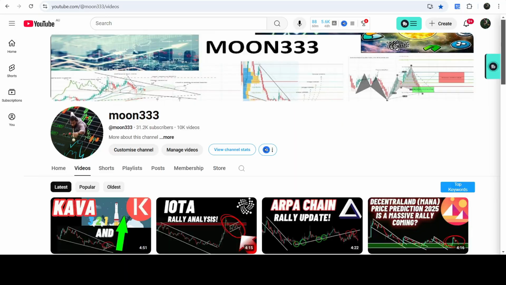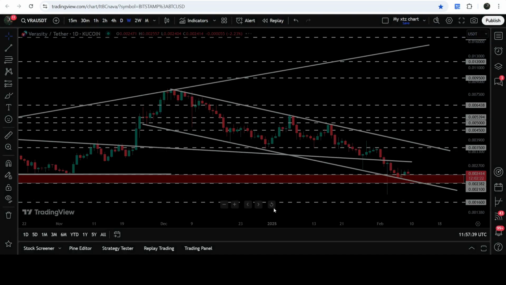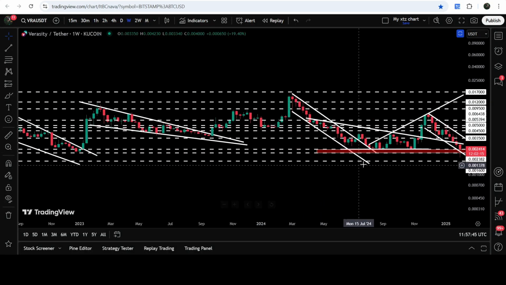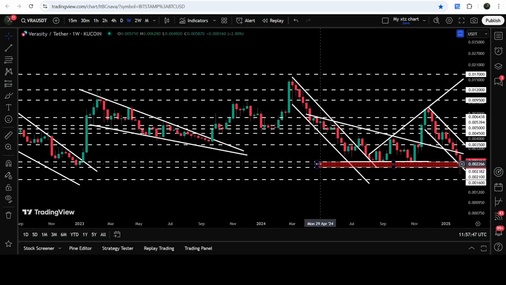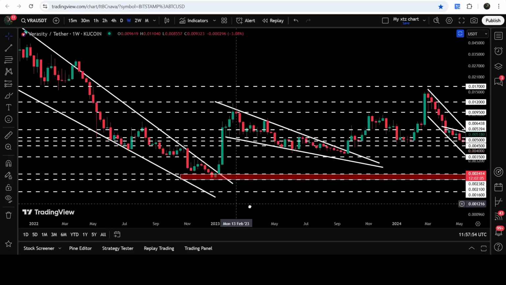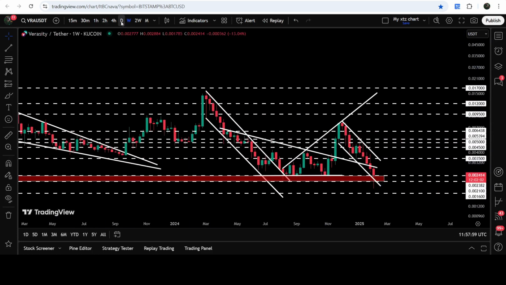While moving inside this down channel recently, the price line of Verasity has tested a very long-term support zone that starts from $0.00238 and goes to $0.0021. If we take a look at the weekly time frame chart, then you can see that previously this support zone has been breaking at a very strong support zone here and support zone here. And even before that, here it had been breaking as a very strong support zone in the month of December 2022, before the breakout from this big and long-term falling wedge pattern. Therefore, now again, we have tested this support zone.